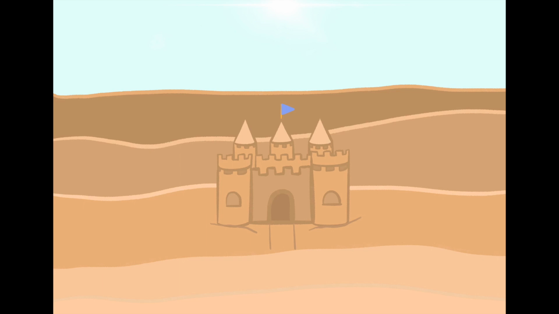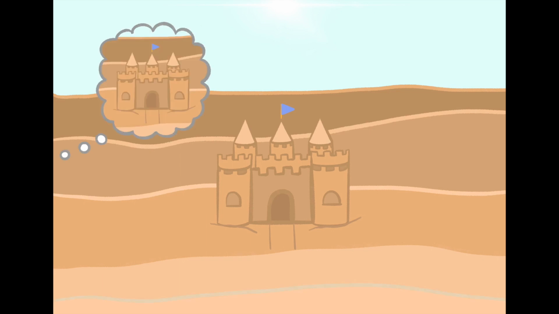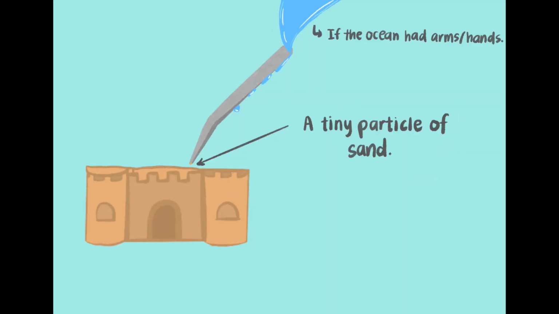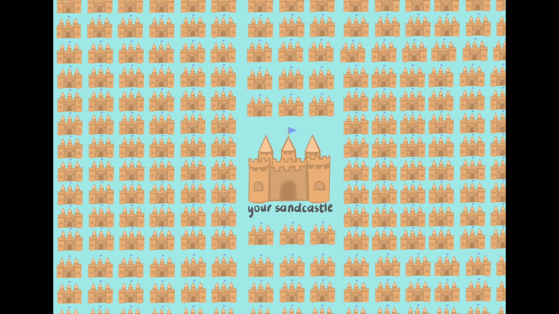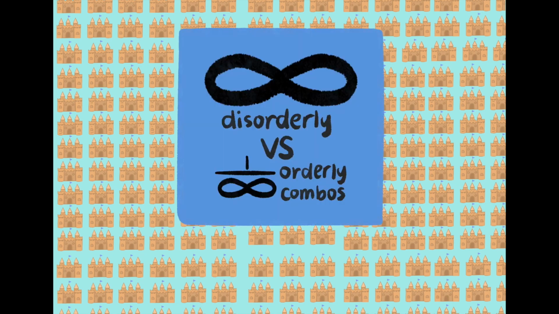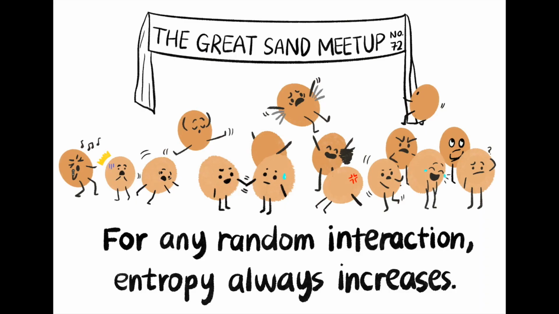This is a sandcastle. Is it possible for an ocean wave to perfectly replicate this sandcastle? In theory, yes, but in real life, no. The reason for this is that the odds are overwhelmingly against it. Only one combination that looks exactly like your sandcastle exists, but there's an infinite number of combinations that don't resemble your sandcastle. The concept of entropy is embodied in disorder. There are infinitely more disorderly combinations than orderly ones. This means that for any random interaction, entropy will always increase.